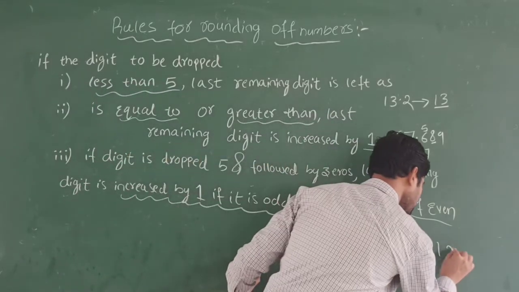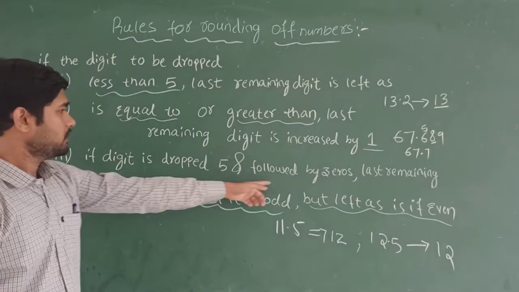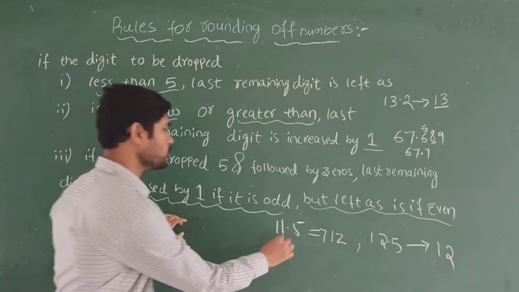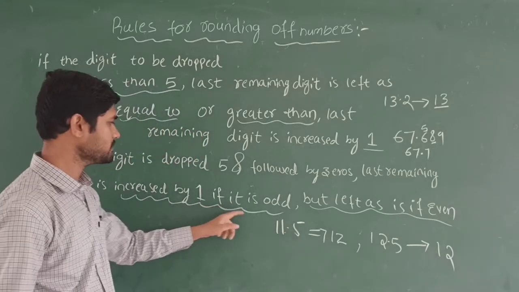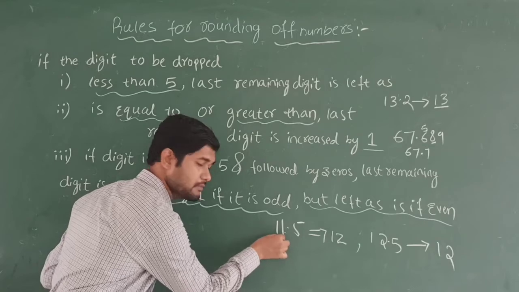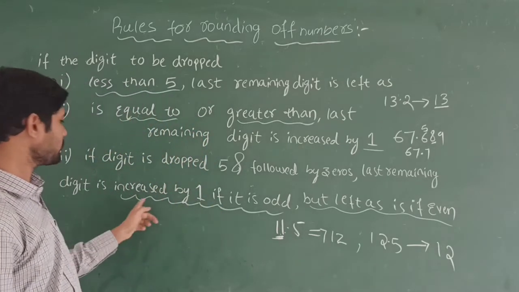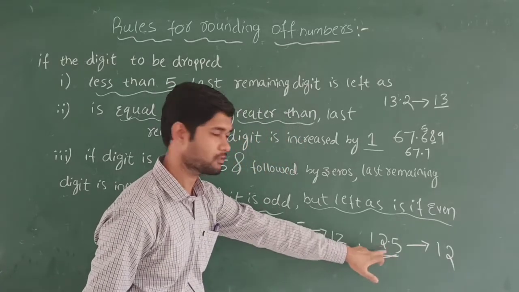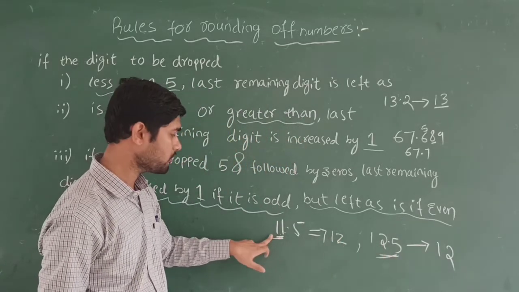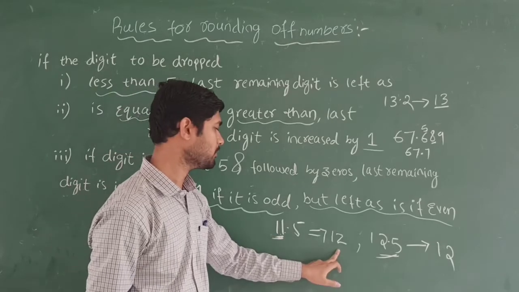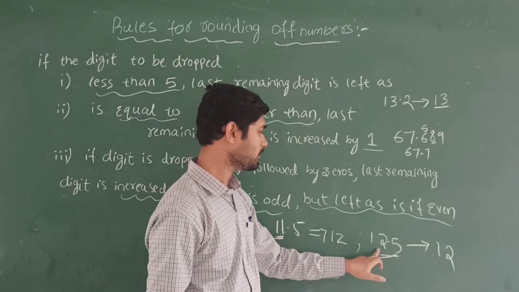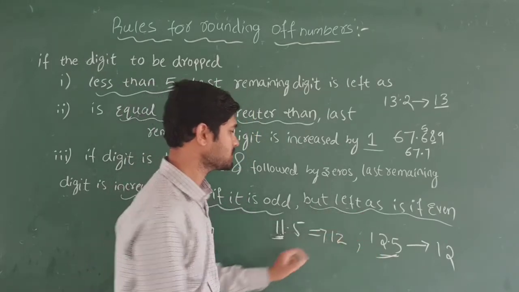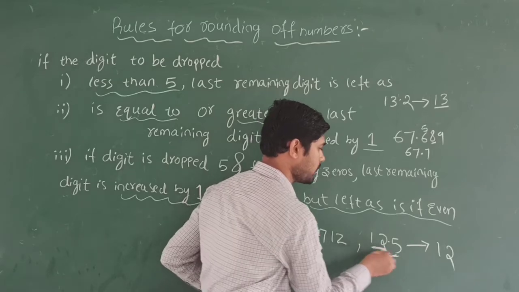It remains 12. Why? Because the last remaining digit is increased by 1 only if it is odd. Here 12 is an even number and 11 is an odd number. An odd digit is increased by 1, but an even number is left as it is. That's why I keep this 12 as it is.